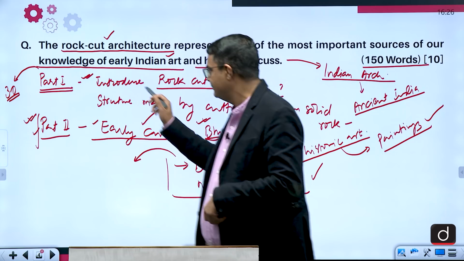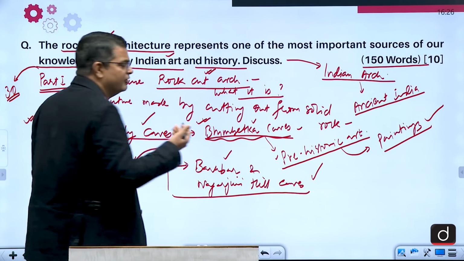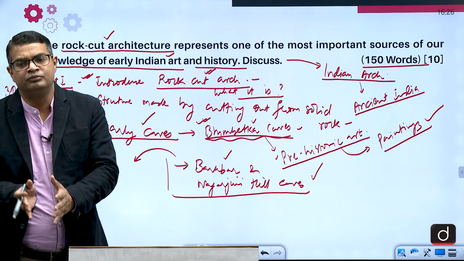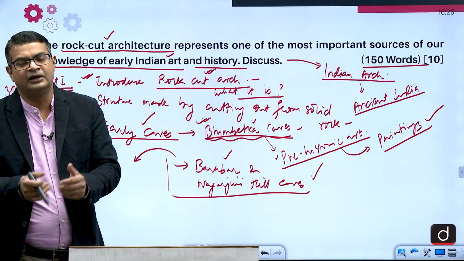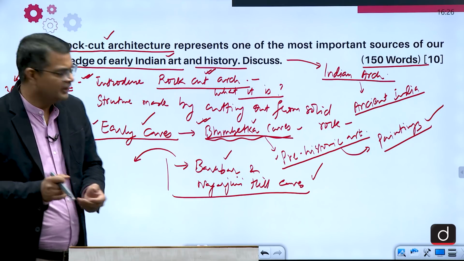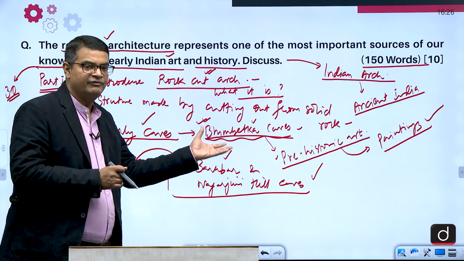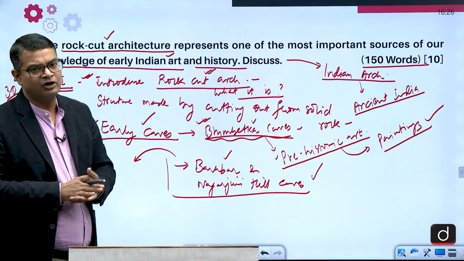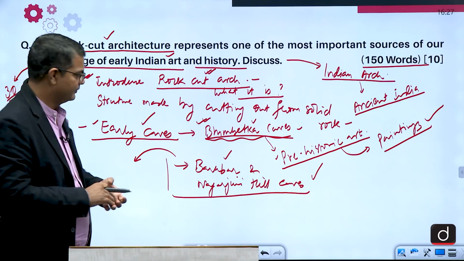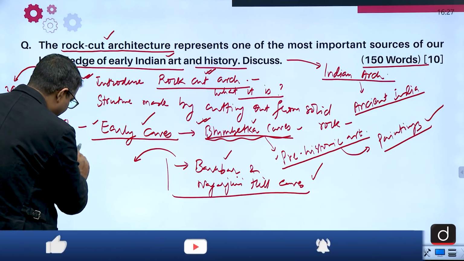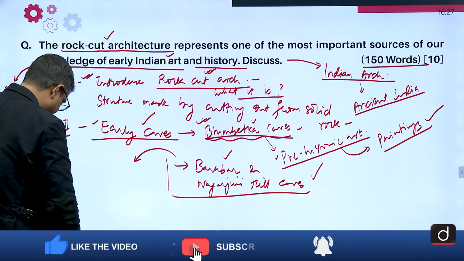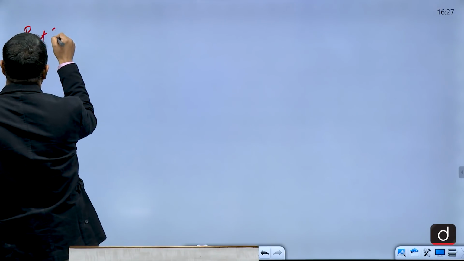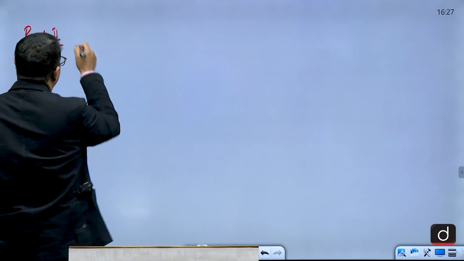ये लिख लिया आपने, पहले आपने बता दिया केव क्या है. केव का इस्तेमाल क्या है? एक तो रहने के लिए और दूसरा पूजा पाठ करने के लिए, इबादत करने के लिए. Mainly in the beginning it was for living purpose only, but later on gradually with the passage of time it was used for the praying purpose also, because the cave has two parts in the Buddhist period. इसको समझिए.